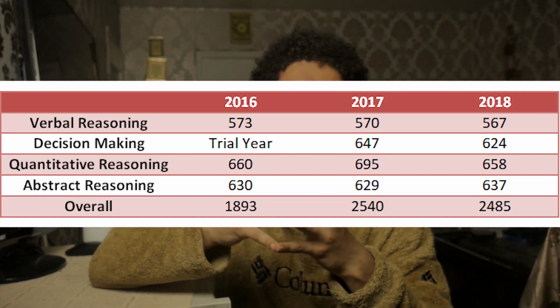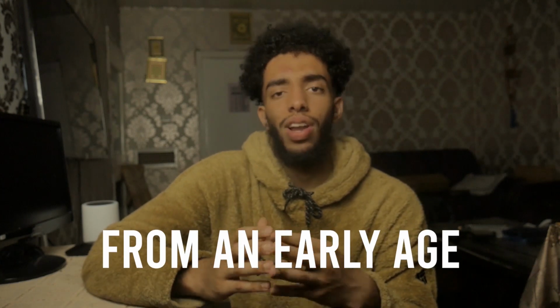Now, the verbal reasoning section is by far the hardest section of the UCAT test. Now, you might say that's subjective, that's not true. I know people who got 700 in this section. Well, if you've honestly got 700 in this section, you're probably a bookworm. Clearly, they're a beast, but most likely what they would have done is they would have had a habit making them accustomed to books like Harry Potter.